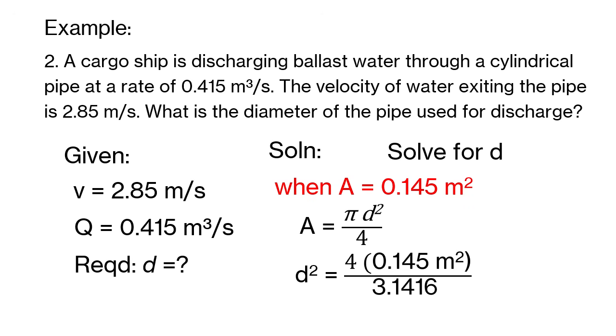So, we get 4 times 0.145 divided by 3.1416. Hence, we get, that's d squared, of 0.185 meters squared. That's d squared.